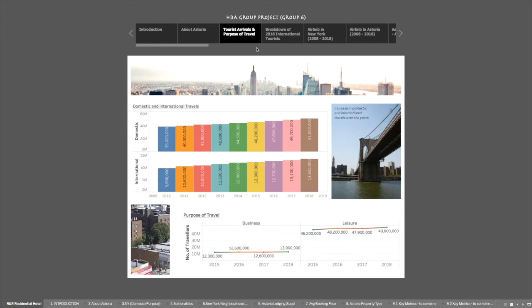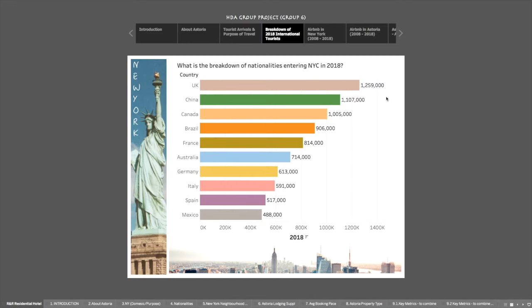Data have shown that the number of arrivals in New York City has been steadily increasing since the year 2010. In 2018, the city welcomed approximately 65 million travelers, where 79.1% were domestic travelers on leisure trips. Amongst the international travelers, New York City was most visited by travelers from United Kingdom, China, and Canada in 2018.